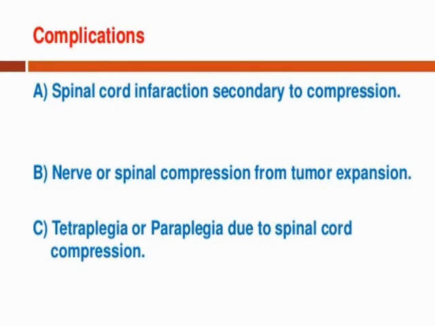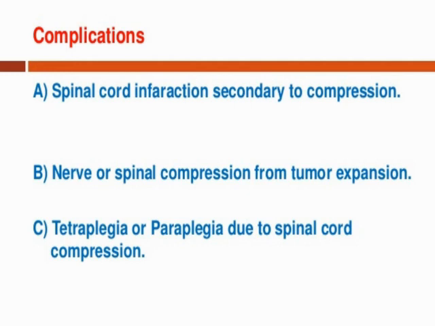Now the next thing related to spinal tumor is complications. Here are some complications. The first complication of a spinal tumor is spinal cord infarction secondary to compression. It means if a person has a problem related to the spinal cord, that person has a chance of spinal cord infarction secondary to the surgical procedure. If we do not properly maintain sterile technique, the person has a risk of infection in the area of the spinal cord. So it is one kind of complication.